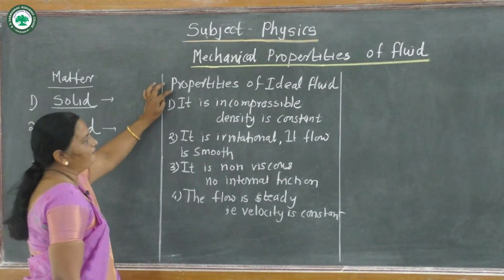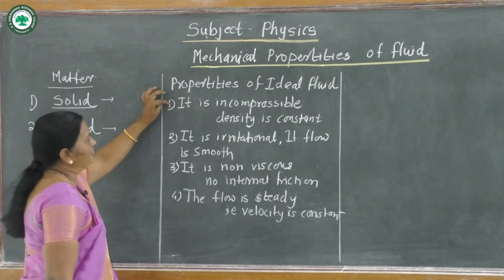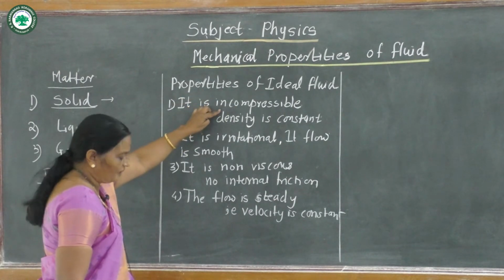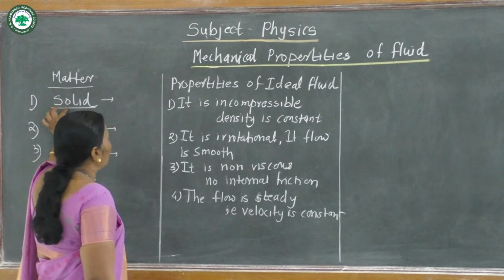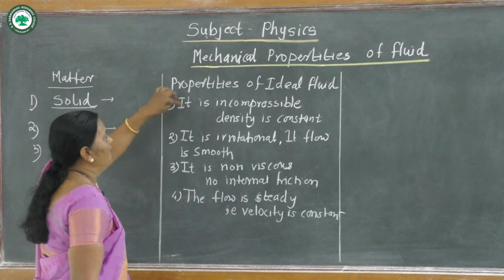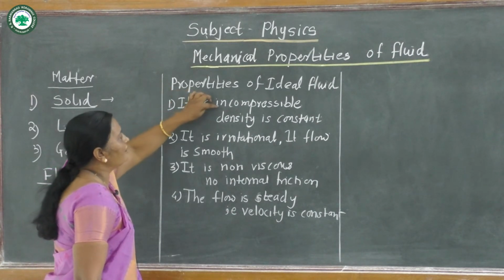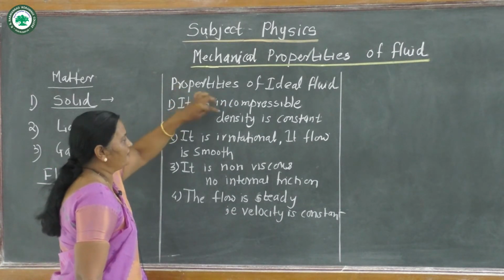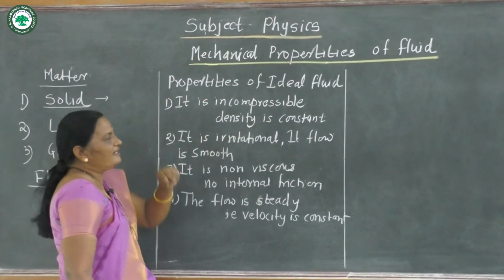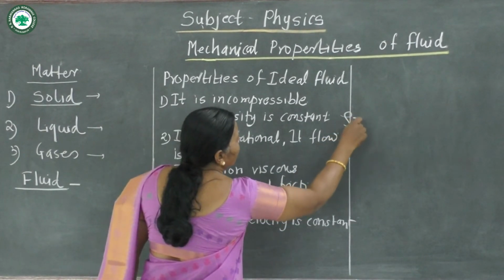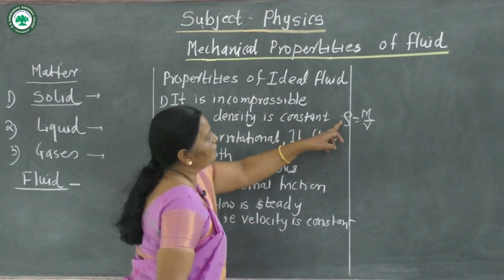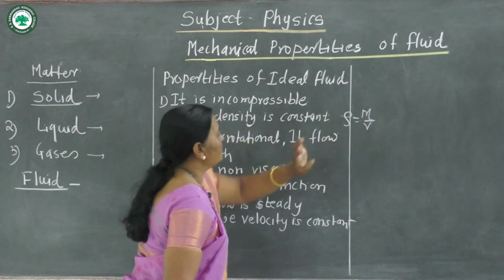Then, properties of ideal fluid. The first property is that it is incompressible. What is incompressible? Solid can be compressed, but liquid and gas cannot be compressed. We can say that it is incompressible. The density of this fluid is constant. What is density? Density rho is equal to mass upon volume, where m is mass and v is volume. It is constant.